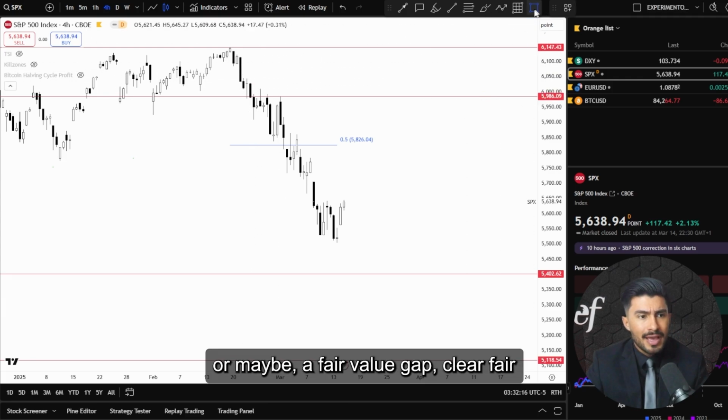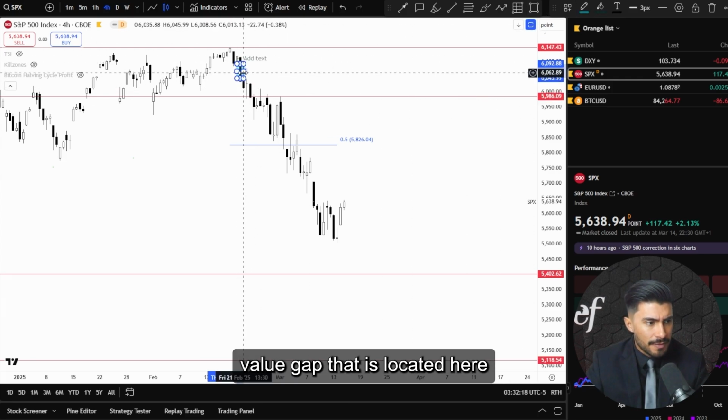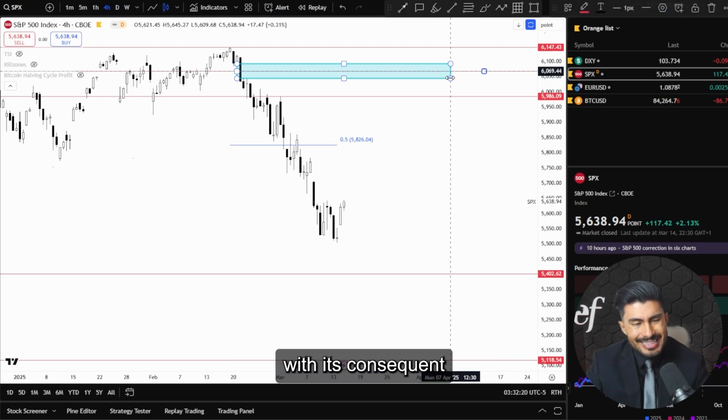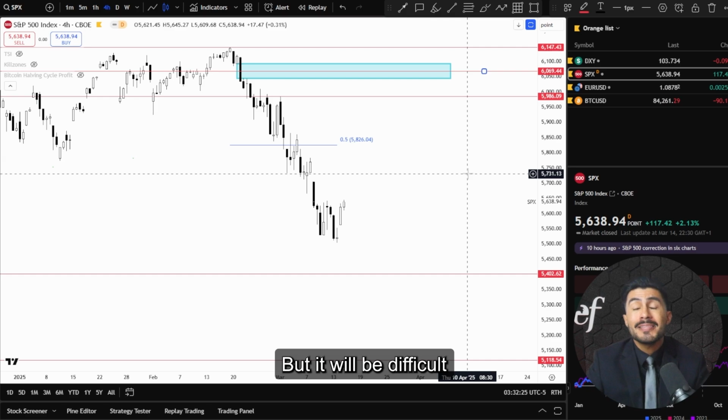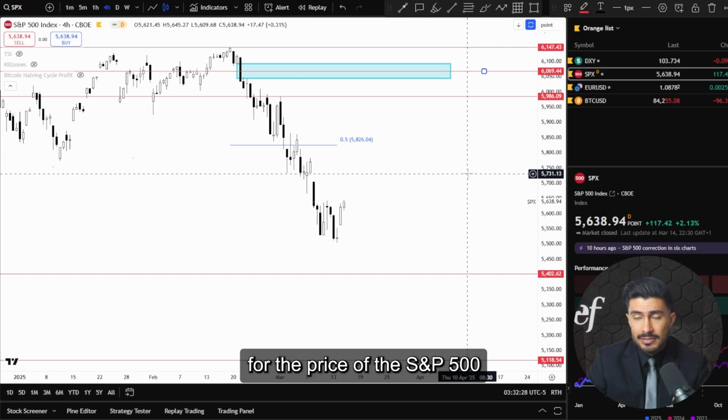After this, obviously, you can consider these highs that can be here at $5,986, or maybe a clear fair value gap that is located here with its consequent encroachment located at $6,069. But it will be difficult for the price of the SP500 to make a good recovery.